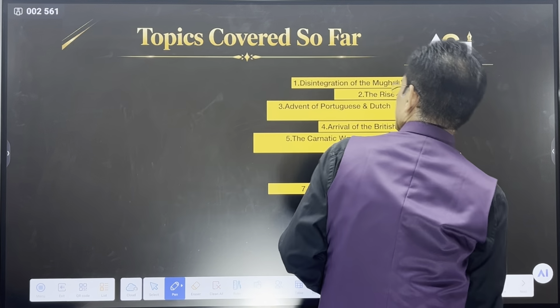Madhav Rao. And after the death of Madhav Rao, the problems started for the Marathas. Now, we are coming to our topic. I was trying to create a background.